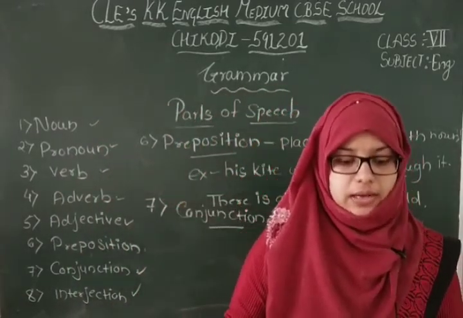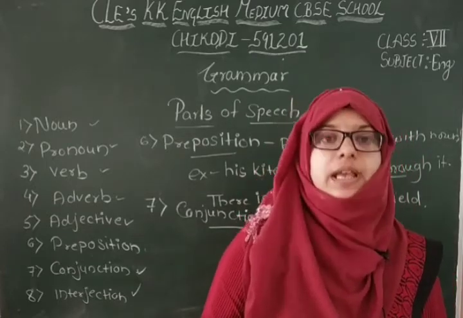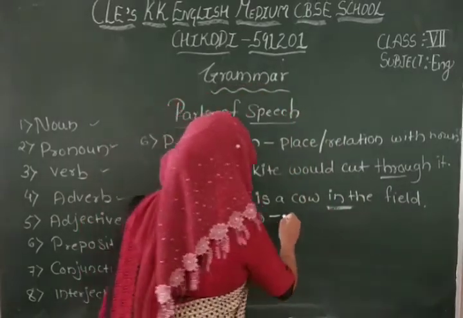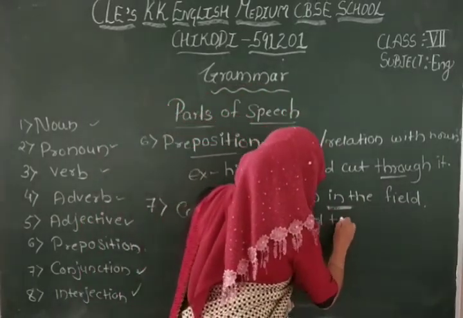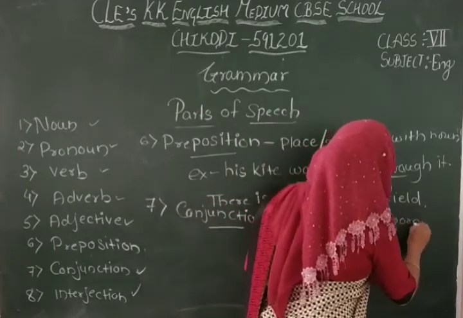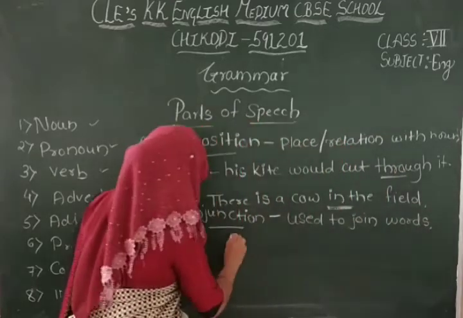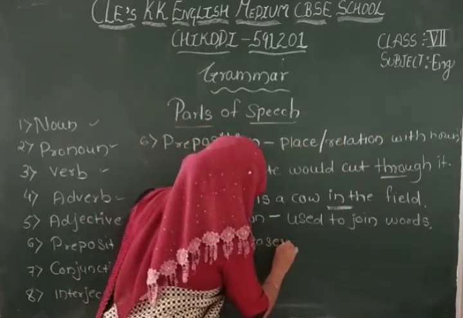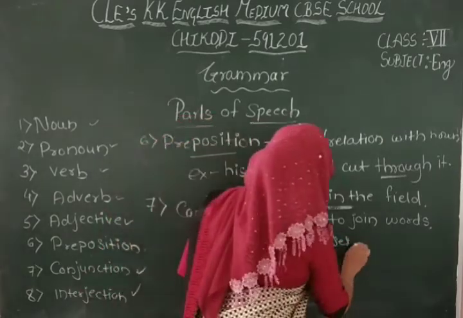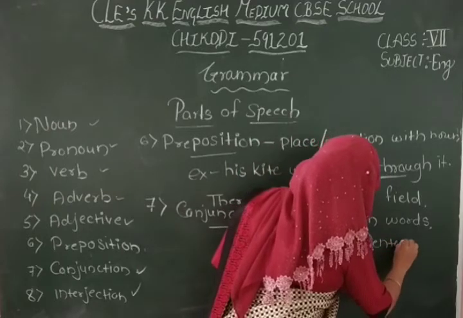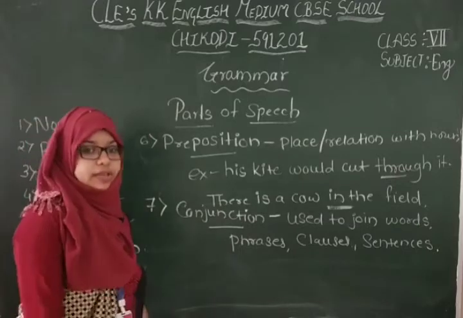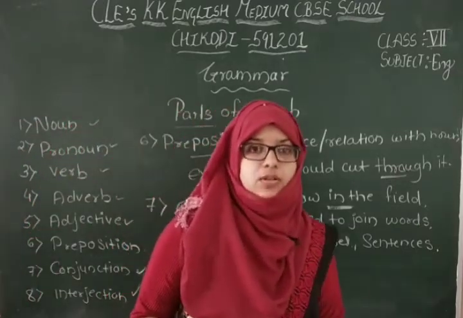Conjunctions are used to join words, phrases, clauses or sentences. Which words are used? Here: and, so, but.